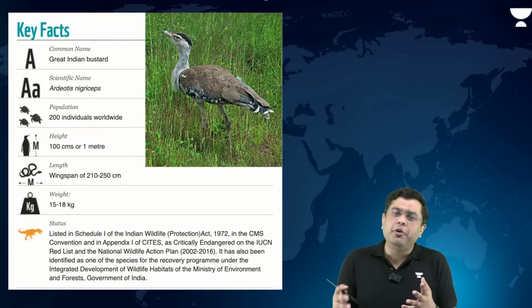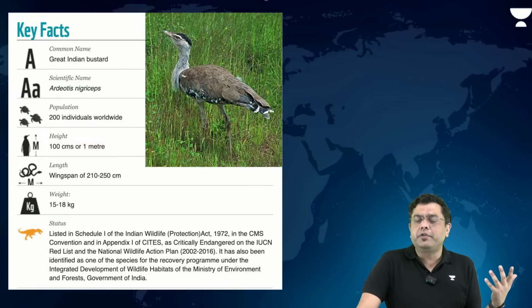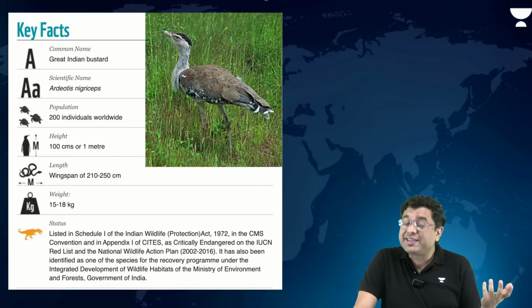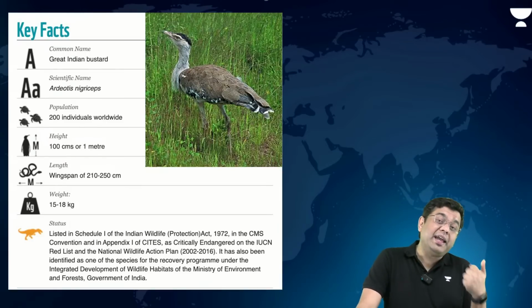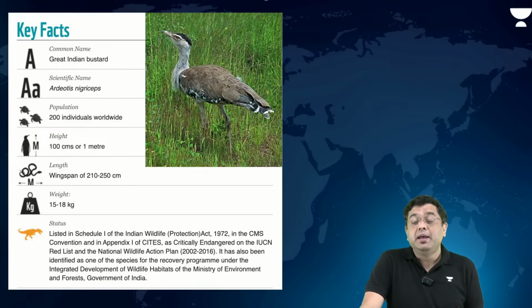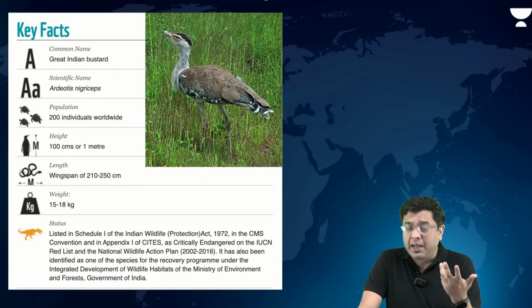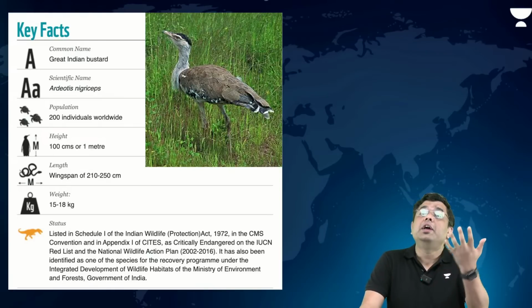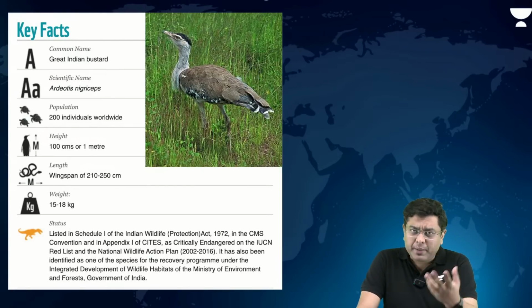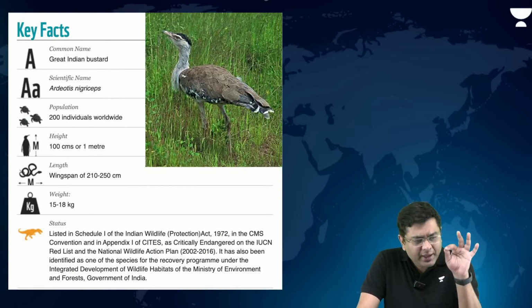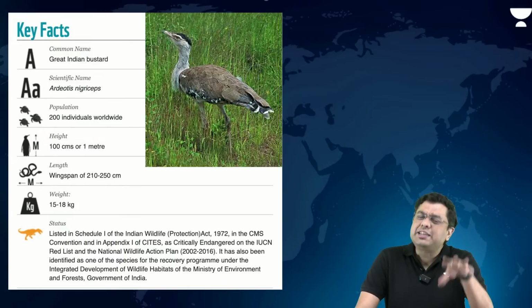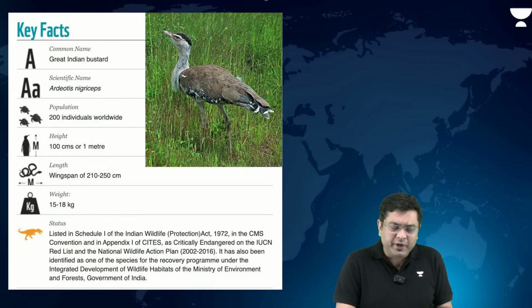Even for the past couple of years, there have been various court cases associated with the Orans, wastelands, or the sacred groves, again impacting the great Indian bustard. Then some species like the Malabar civet have again been in news. Some of the migratory species, we have talked about in the Ramsar sites video as well, which are the areas in news. Just concentrate on those, and you will get the correct answer.